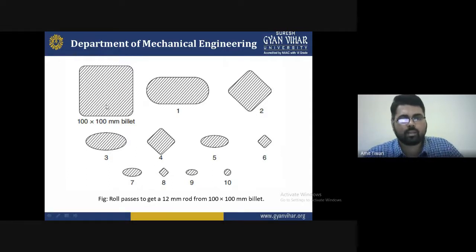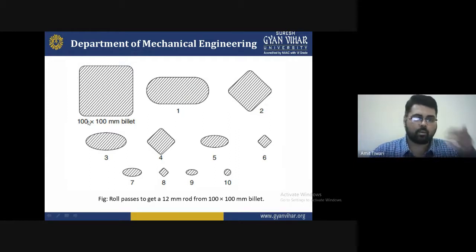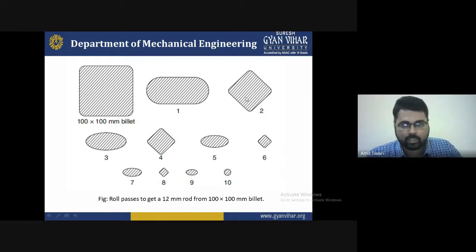So if you find that that is the direction here to what is the final product, there is a final dimension of 100 by 100 mm billet. So first of all you pass through this first section, second section, third section, fourth section, fifth, a number of 10 sections are here to be passed for the roller with the dimension of 100 by 100 mm billet to be fabricated. They are giving a dimension like this.